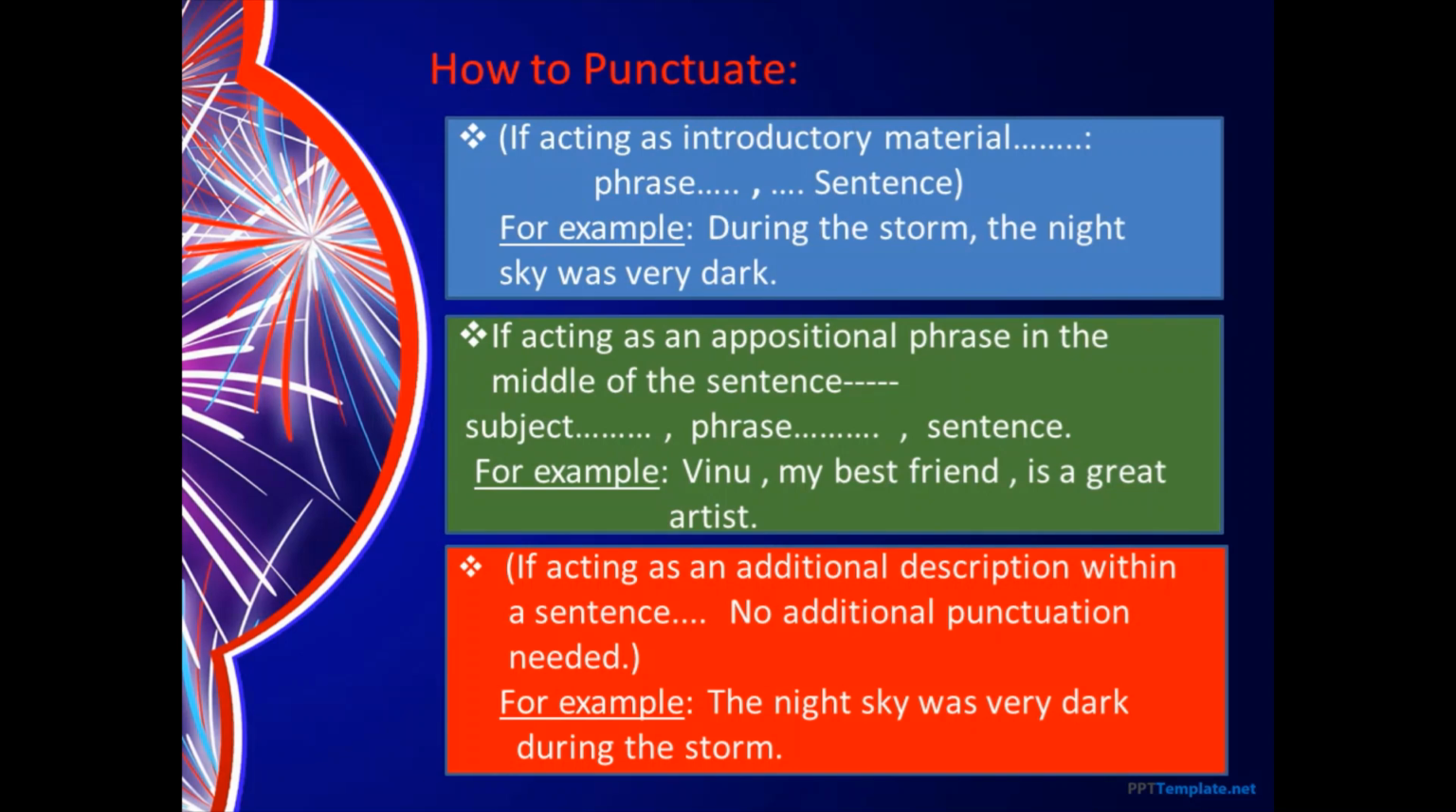Now here in this particular situation, what do we do? We use that phrase at the end of the sentence. So when we are using it at the end of the sentence as additional information, we do not have to put a comma there. The night sky was very dark during the storm. You get that? So this is the requirement of punctuation when we are dealing with phrases and the various situations the phrase is used.